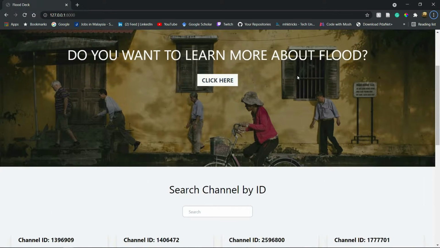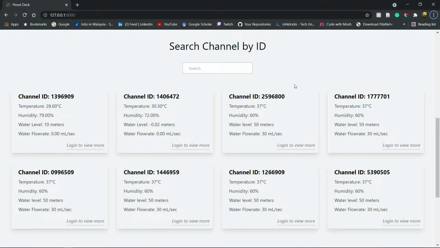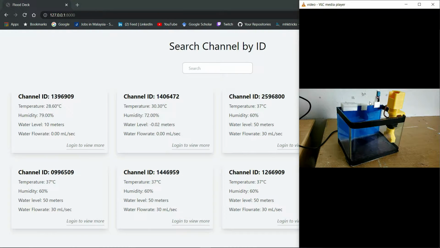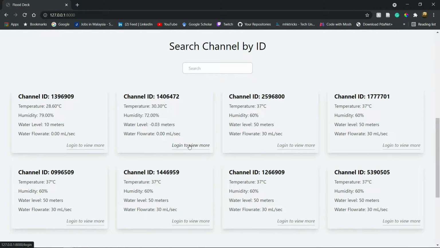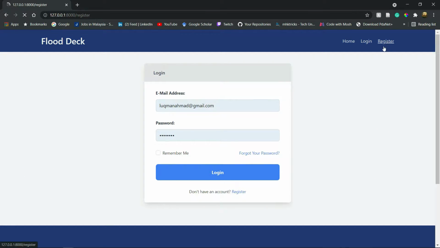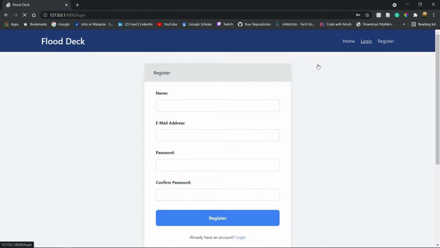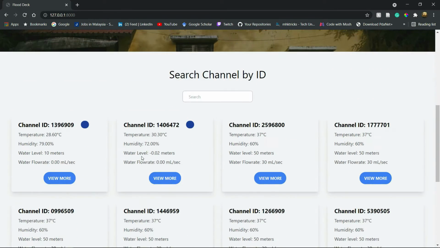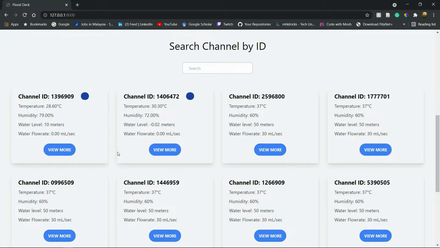The next section is the card channel. This section lets you search any channel ID you want to monitor. Each simulation model has its own channel ID. You need to log in first to see more details about those particular card channels. After you log in, the interface will change according to your device.